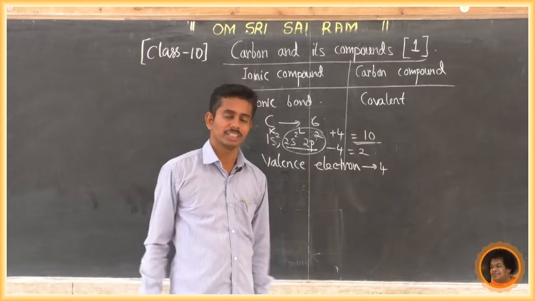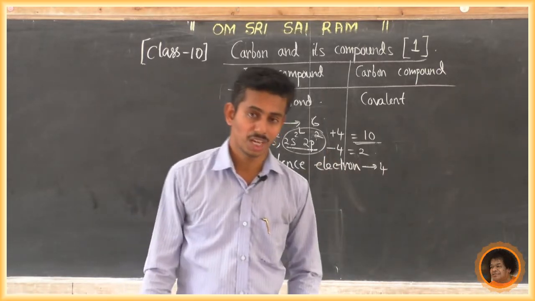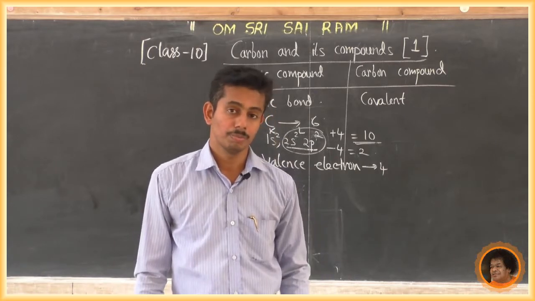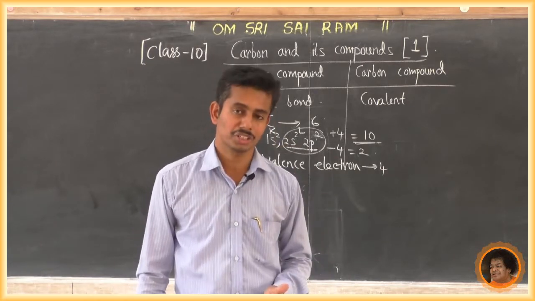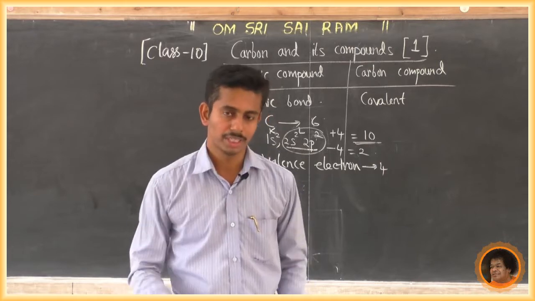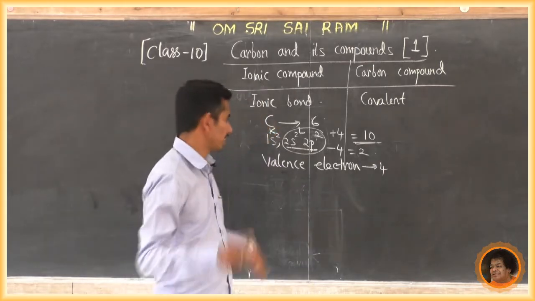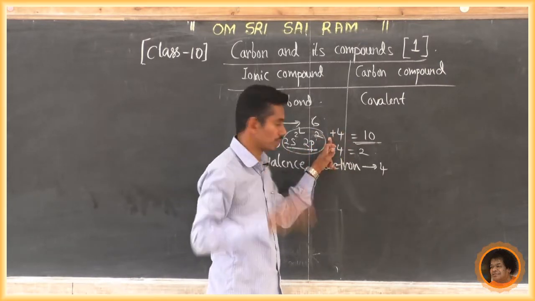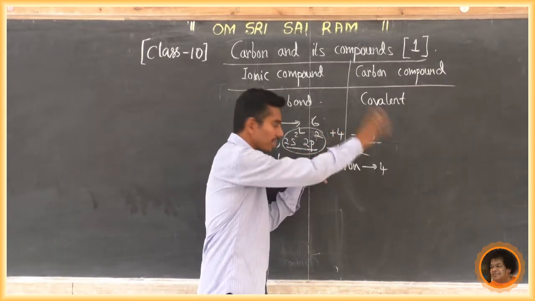Then how does carbon get the octet structure? How does it become stable? It wants to become stable because if it gets the octet structure, it becomes stable and does not react with any other element. There are two possibilities. One is to gain 4 electrons, but it is not possible. The other is to lose 4 electrons, which is also not possible.